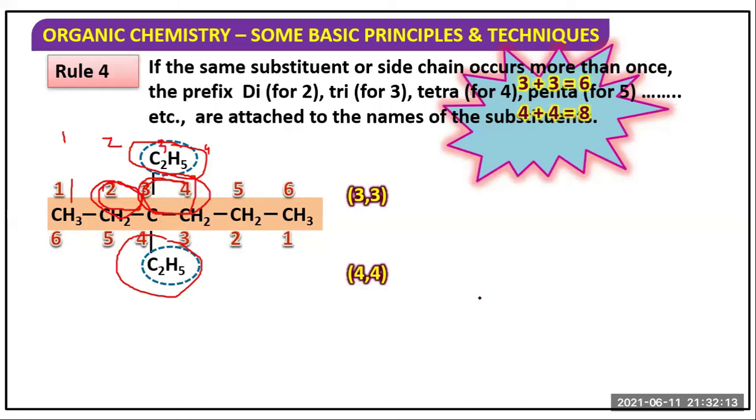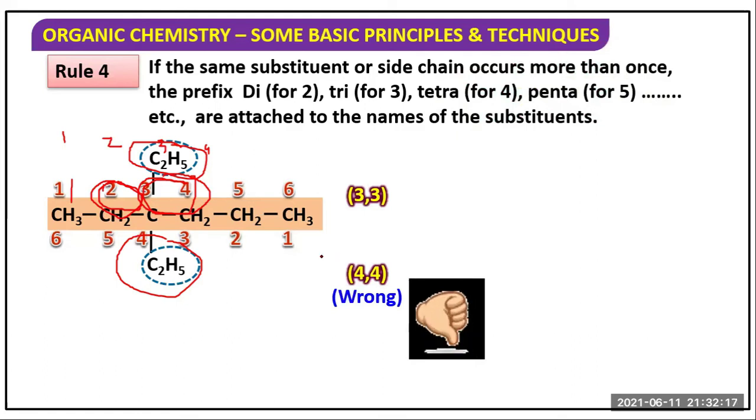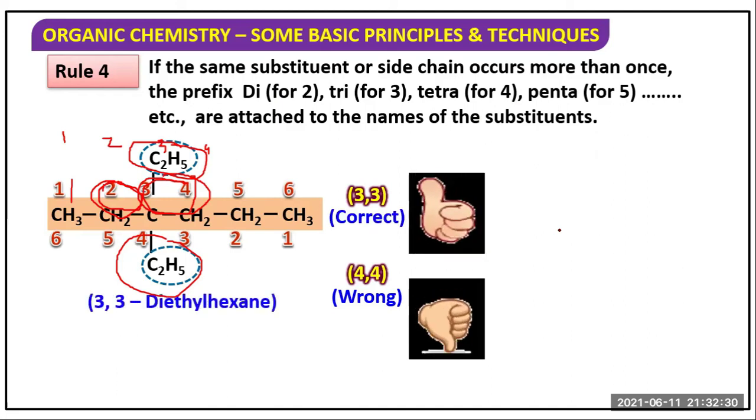So it will be 3, 3 diethyl, not 4, 4 diethyl. So from left hand side we should number it, not from the right hand side. Okay, so this is the correct 3, 3 diethyl hexane. So this is rule number 4.